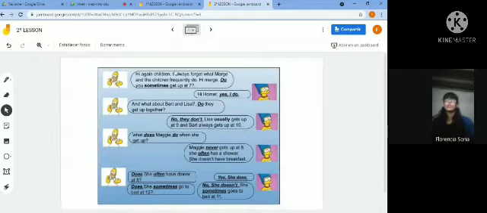We are going to read it. For example, Homer says, "Hi again, children. I always forget what Marge and the children frequently do. Hi, Marge. Do you sometimes get up at 7?" "Hi, Homer. Yes, I do," says Marge. "And what about Bart and Lisa? Do they get up together?" "No, they don't. Lisa usually gets up at 9 and Bart always gets up at 10."